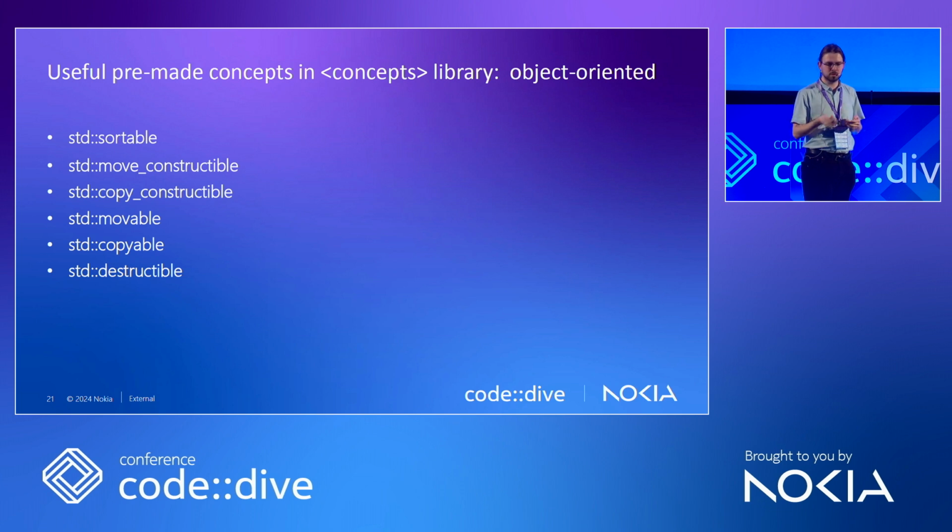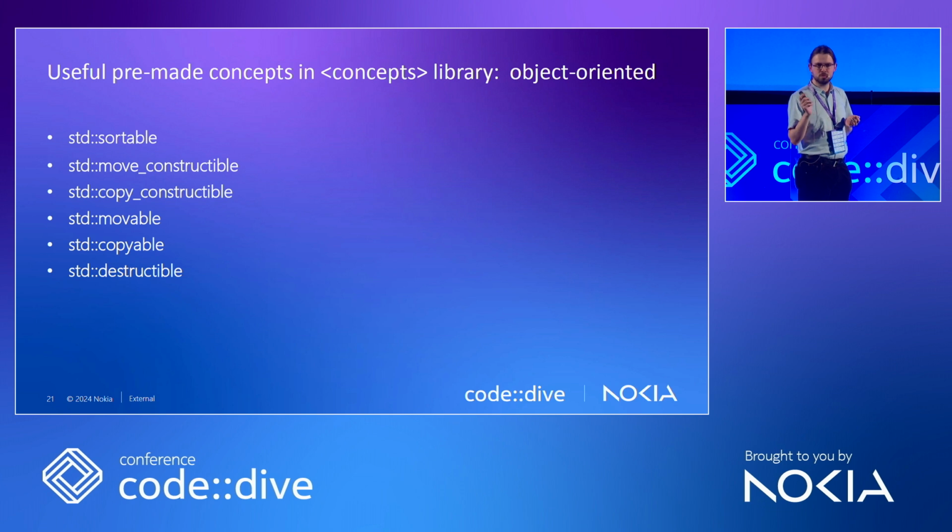For example, sortable, move constructible, copyable, destructible, etc. And honestly, the first one, std::sortable, we just implemented. It's basically the same functionality. And these are just a couple. I picked a couple that are nice to showcase.